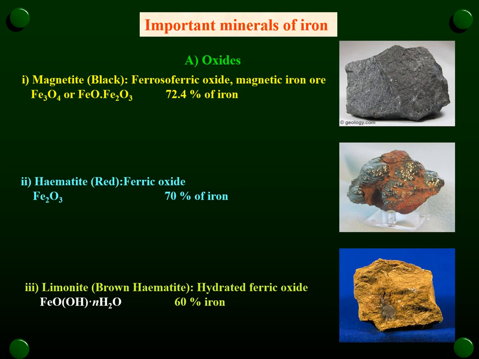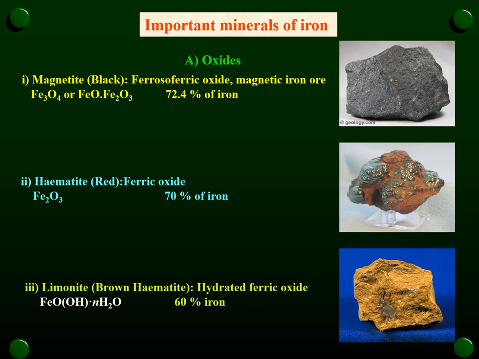So the variety of mineral of iron, which is black in color, is called as magnetite. It is having formula Fe3O4 or FeO.Fe2O3. It is also called as ferroso-ferric oxide or magnetic iron. The percentage of iron in this magnetite ore is about 72.4%.